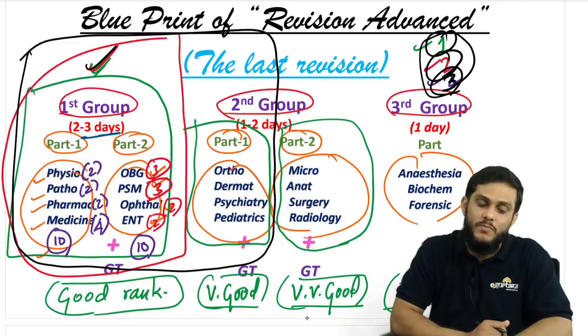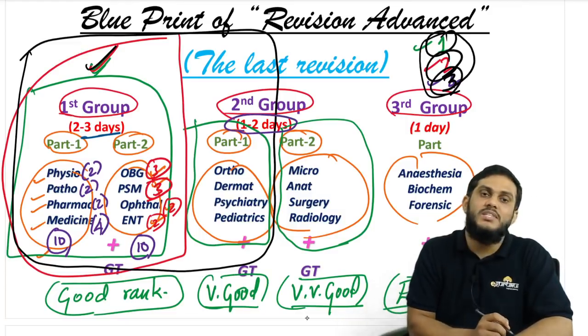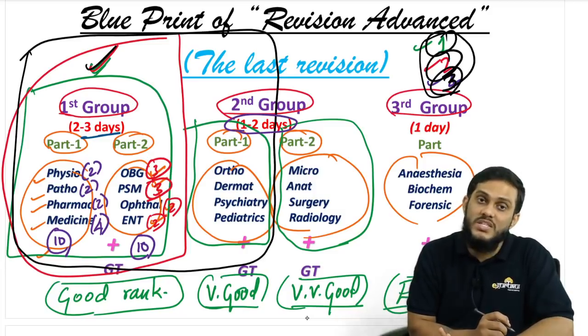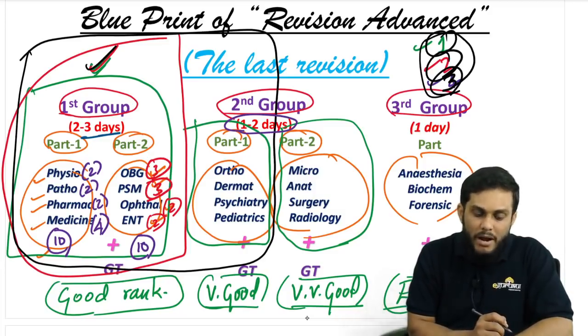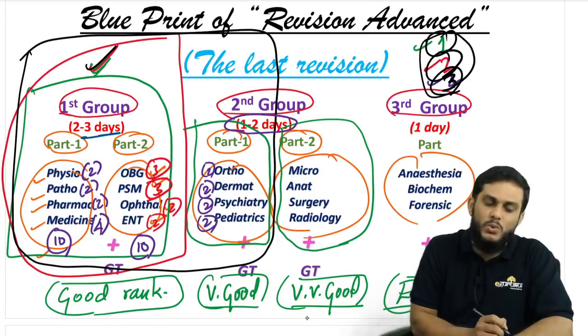These are the next 4 subjects. So I told you, for the second group of subjects spend 1 to 2 days for each subject. So ortho, dermat, psychiatry, and pediatrics, better to spend 2 days for each subject.